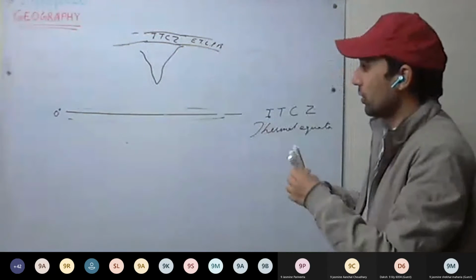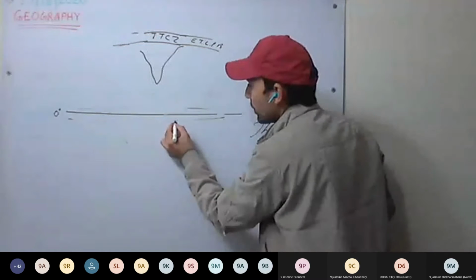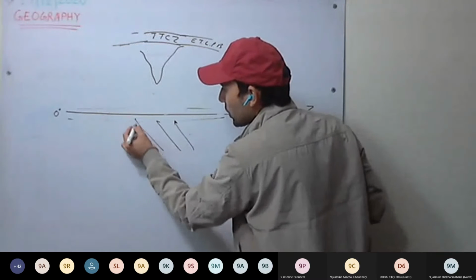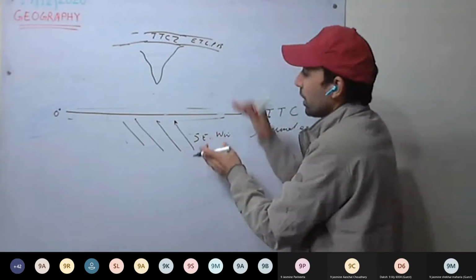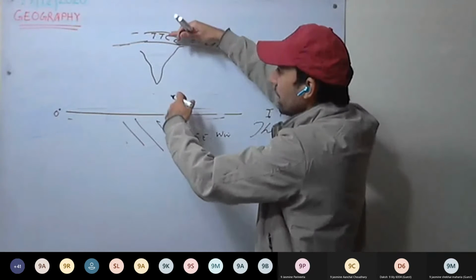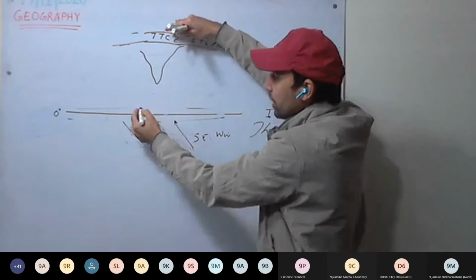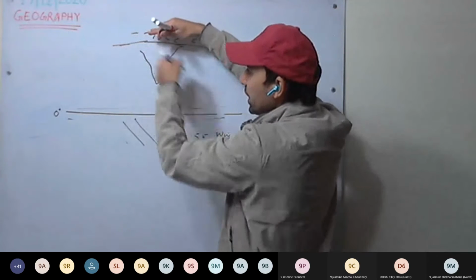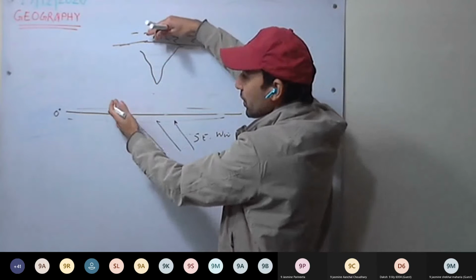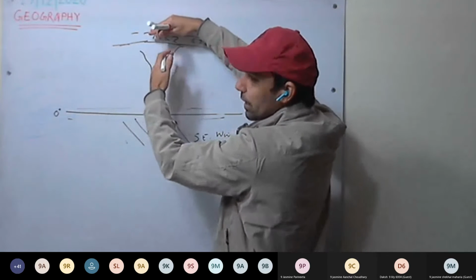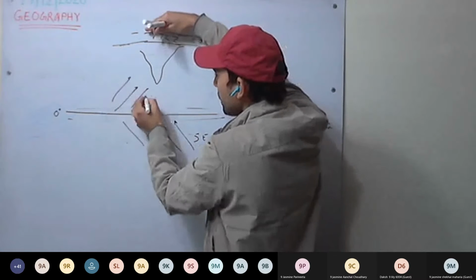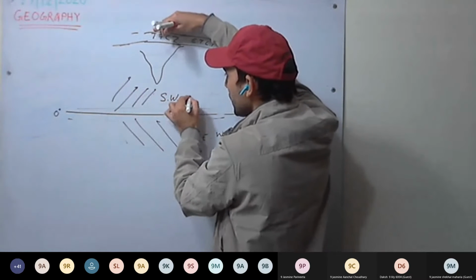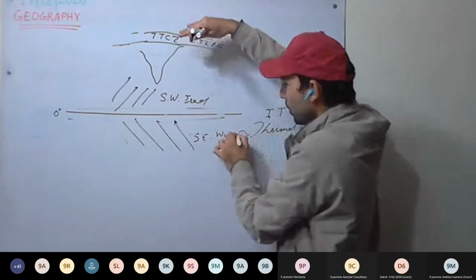So what happens to the winds? Here we have the southeast winds. Now, as they cross the equator, they will be diverted in this direction because of the Coriolis effect. These southeast winds become southwest trade winds. Here we have Australia.